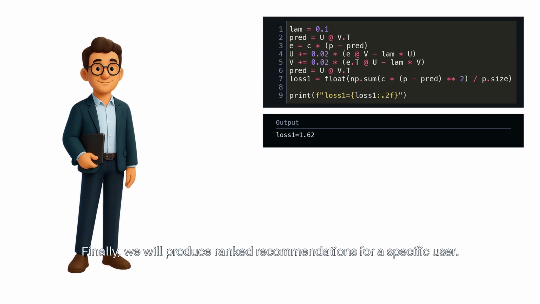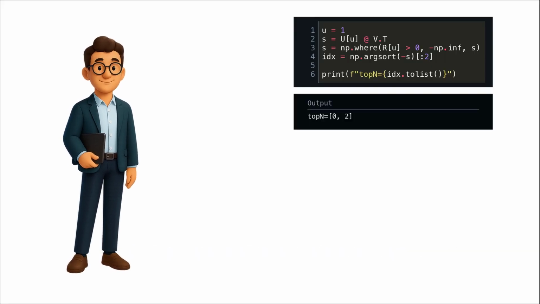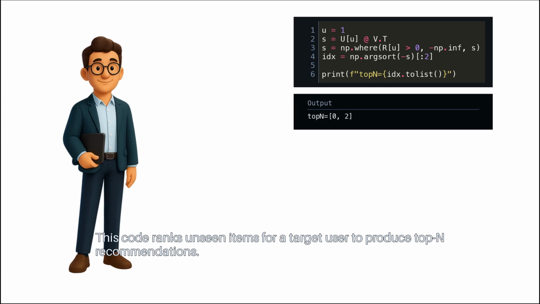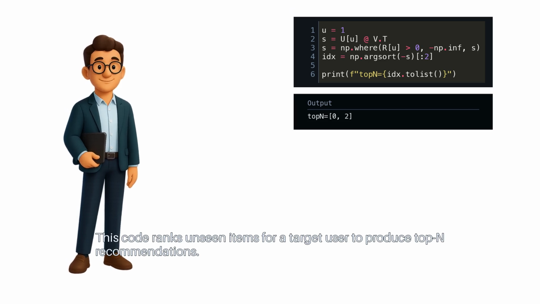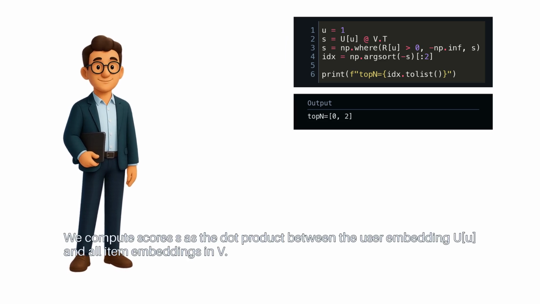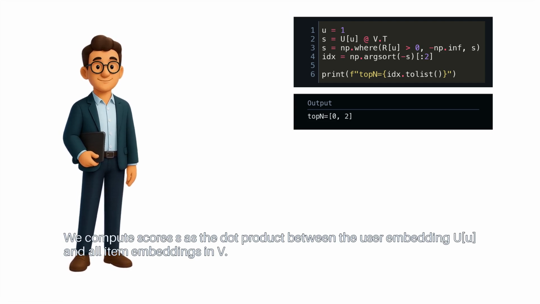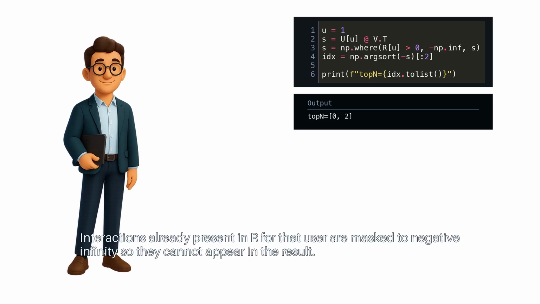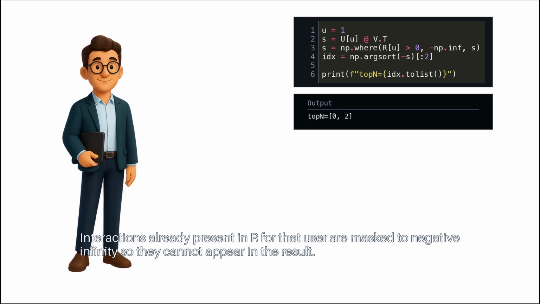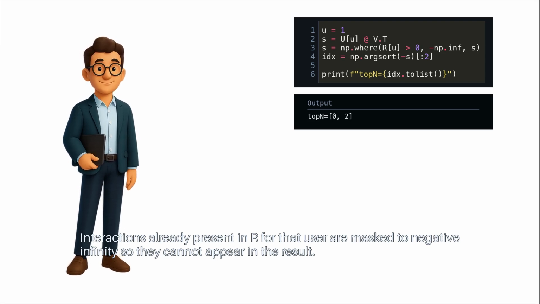Finally, we will produce ranked recommendations for a specific user. This code ranks unseen items for a target user to produce top-N recommendations. We compute scores S as the dot product between the user embedding uu and all item embeddings in V. Interactions already present in R for that user are masked to negative infinity, so they cannot appear in the result.